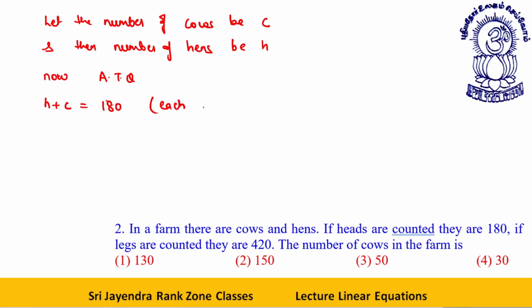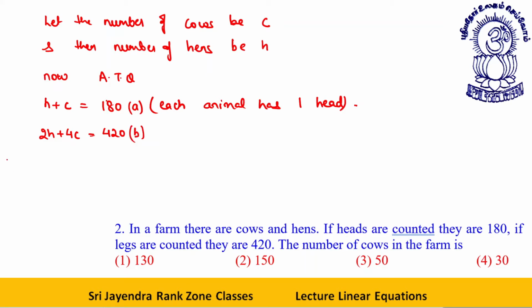Each animal has one head. We are given the number of heads, which is equal to 180. Again, if legs are counted, they are 420. See, a hen has two legs, a cow has four legs. So 2H plus 4C is equal to 420. Let's say this is equation A, and this is equation B.